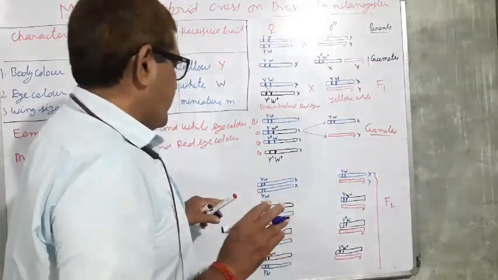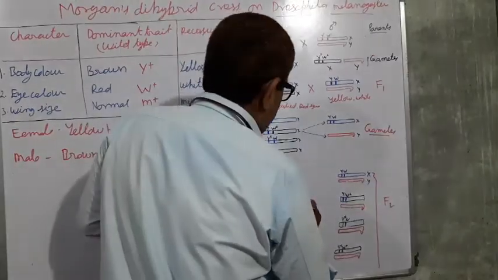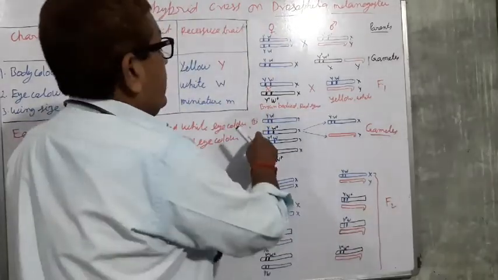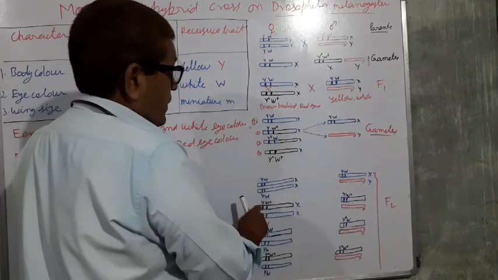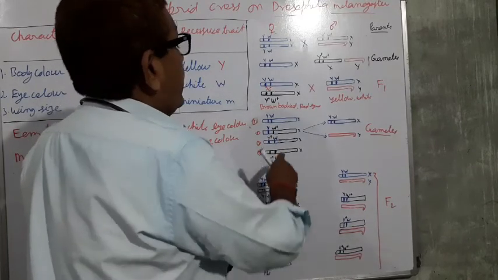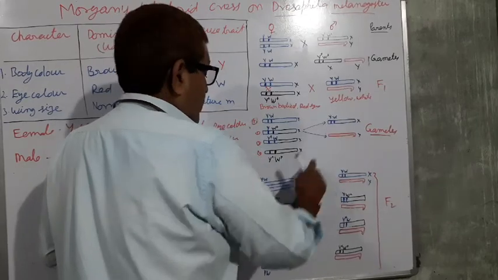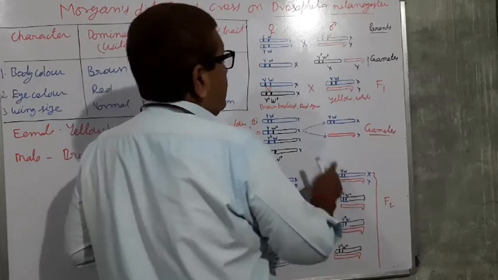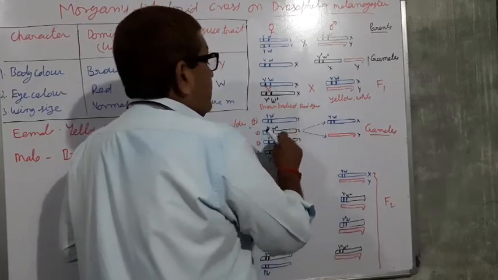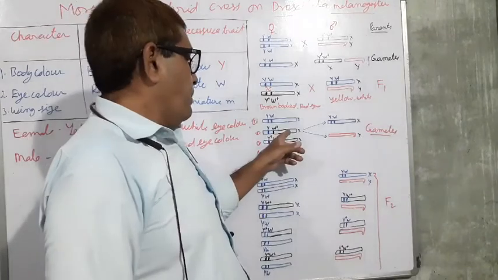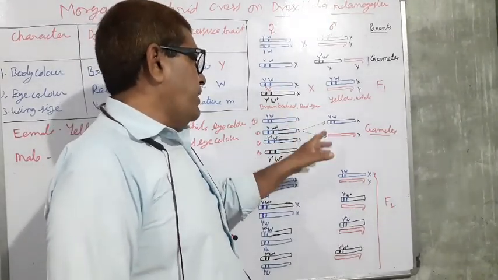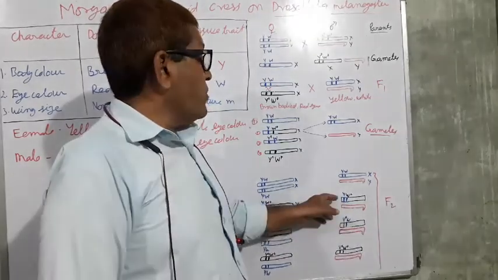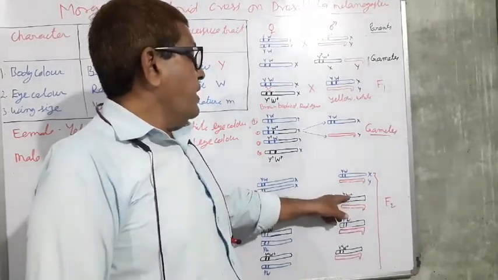Both possibilities may be there. If the female gamete fuses with a male gamete having the Y chromosome, such a recombination is possible, that Y and W plus.